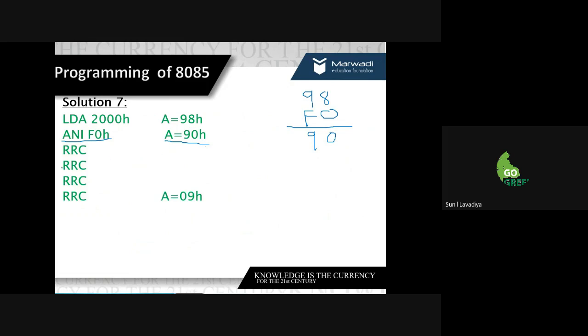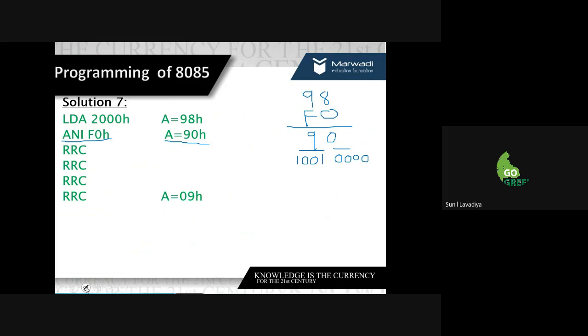Second, I will use a rotation, RRC, which means rotate right carry. In binary form this is 1001 0000.